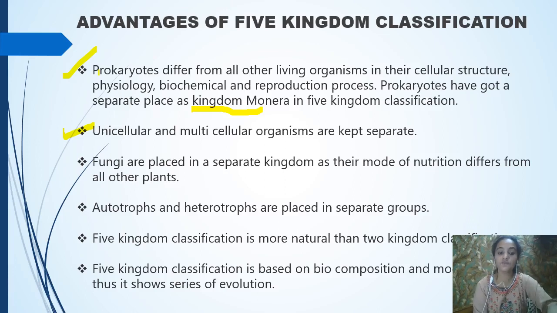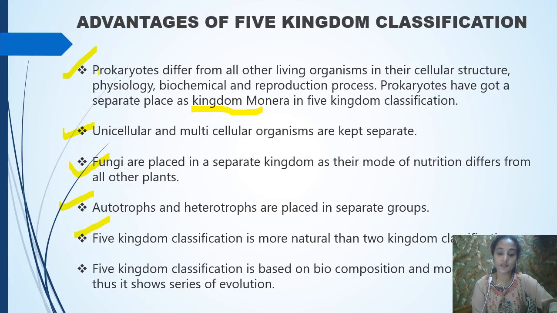But here the fungi are placed in a separate kingdom because their mode of nutrition differs from other plants. We can't include the fungi with the plants, because plants are autotrophic organisms but fungi are heterotrophic organisms. What is heterotrophic? Heterotrophic means the organism depends upon other organisms for its food and nutrition. Of course, that is the plants. They depend upon the plants, either directly or indirectly, for the making of food. Then the next one, the autotrophs and the heterotrophs have been placed in separate groups. So this is another advantage.